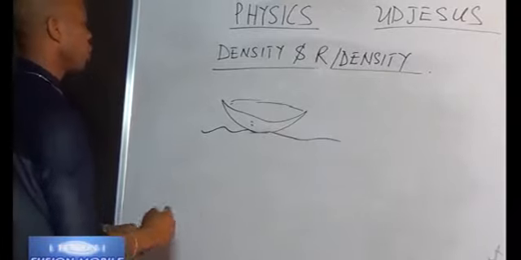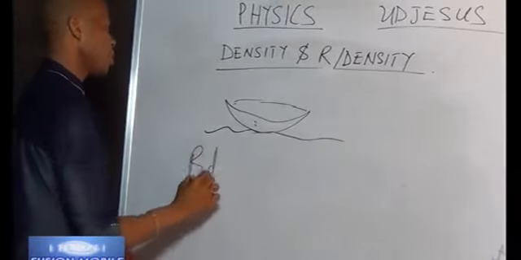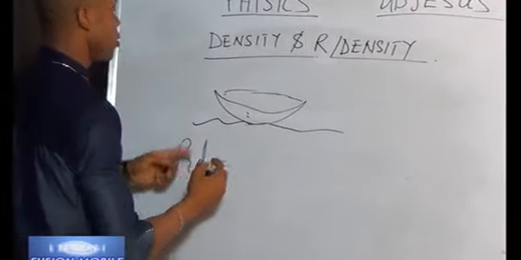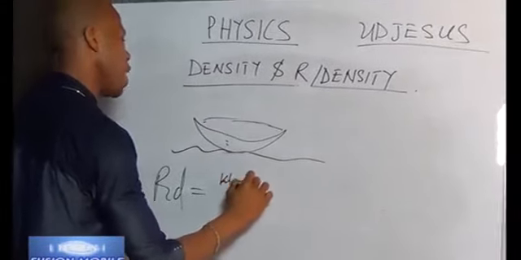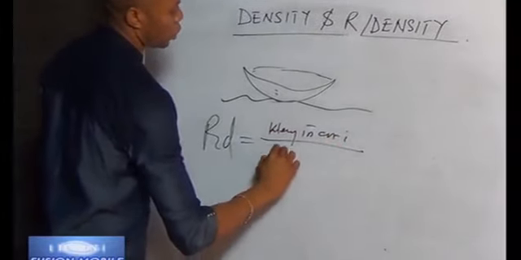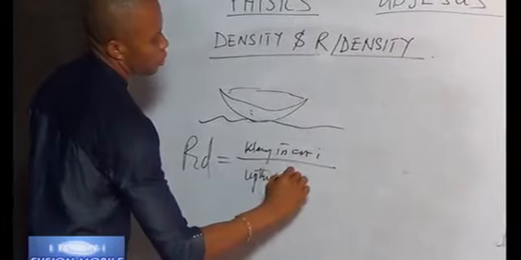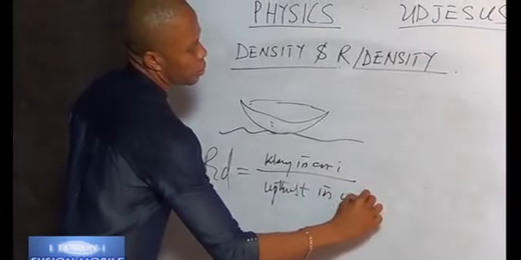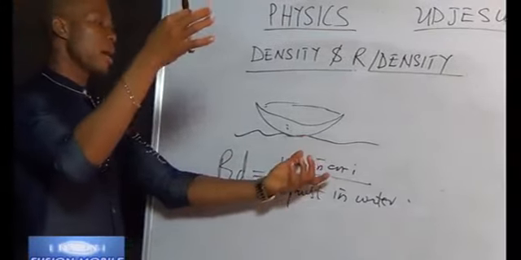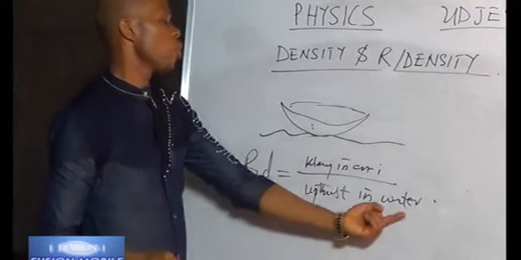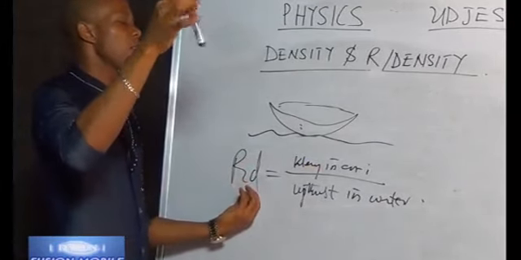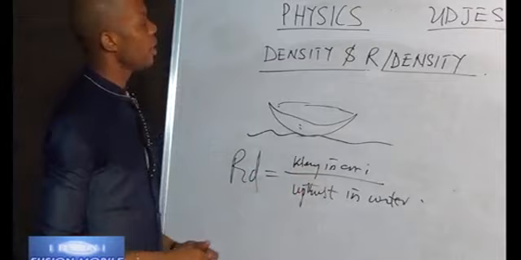And from the law of flotation, we get another relative density formula that has to do with solids, and we'll say that relative density is equal to weight in air over upthrust in water. The weight of a particular thing in air, for example this marker I have, over upthrust in water, can also give us our relative density when you want to calculate the relative density of the solid given.